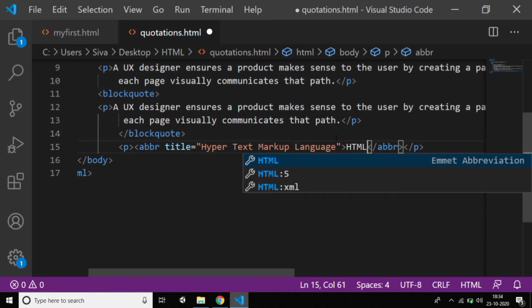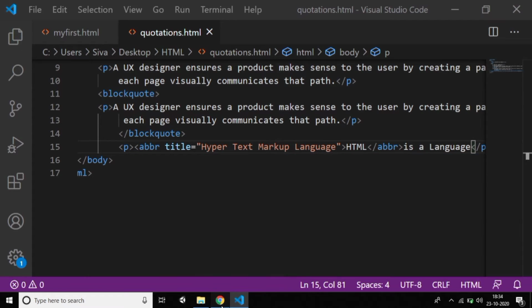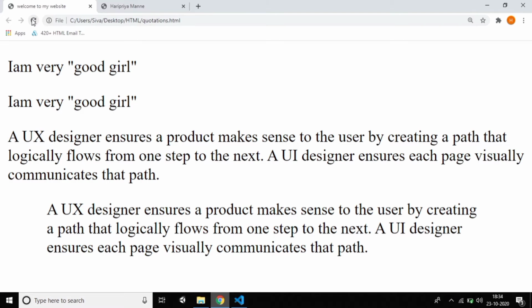If you keep the mouse here, you get the title. Just save and see the output, and reload it, guys.